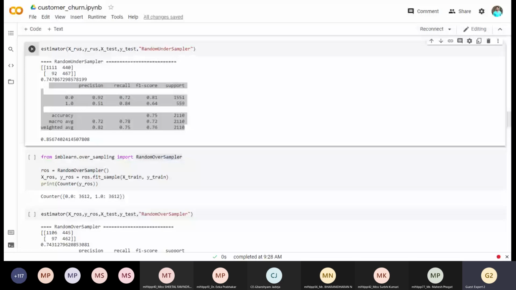That theory you need to follow, or based on the problem you need to understand which particular metric is useful for your technique. You can use ROC curve, recall, precision, anything.